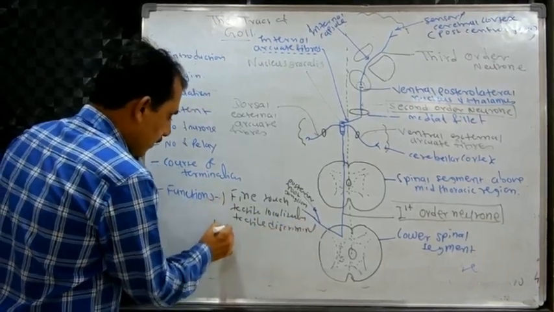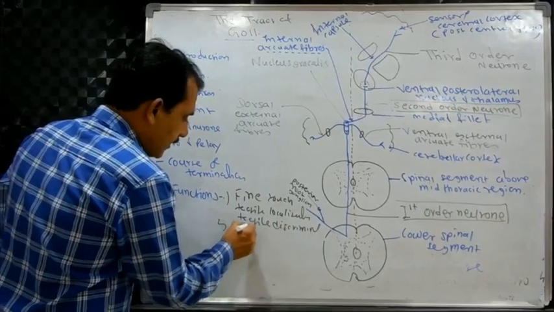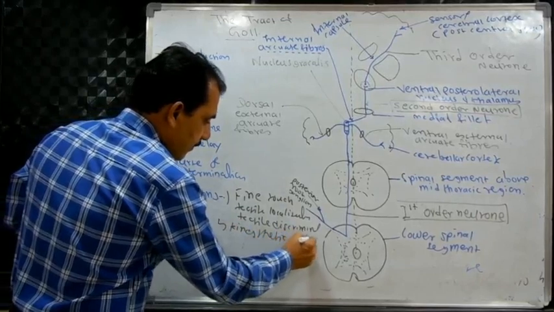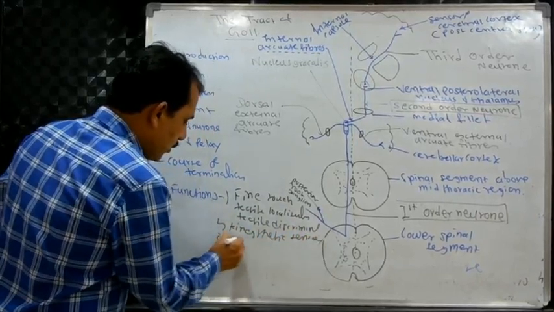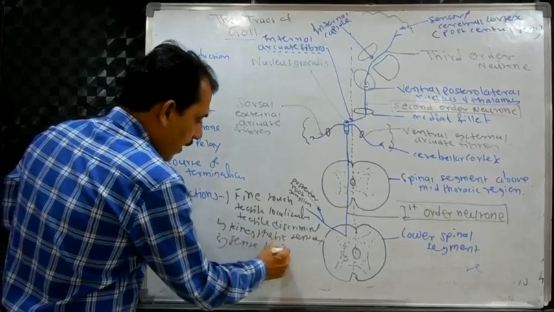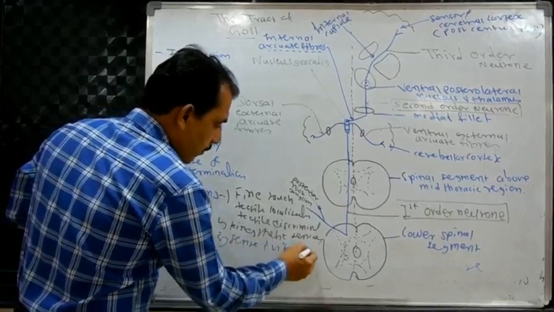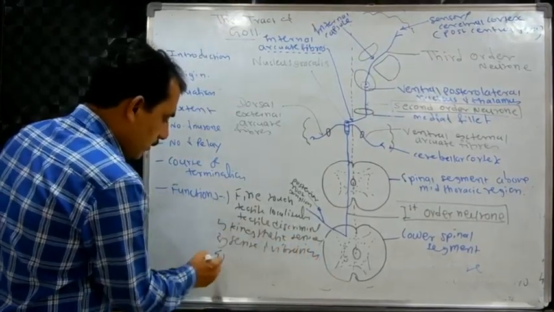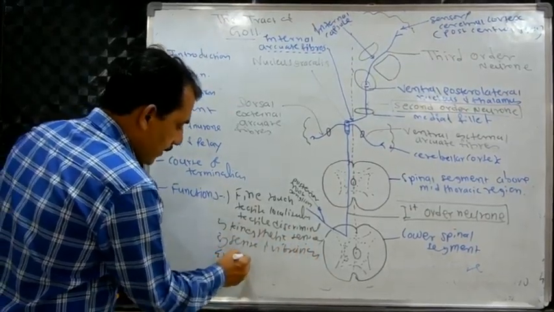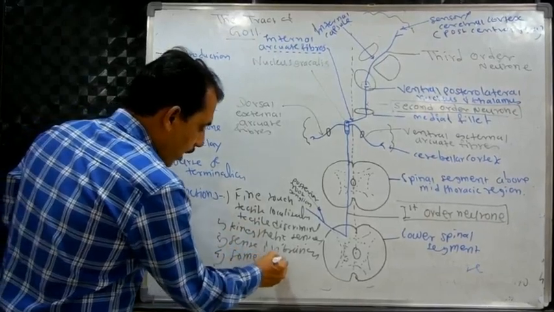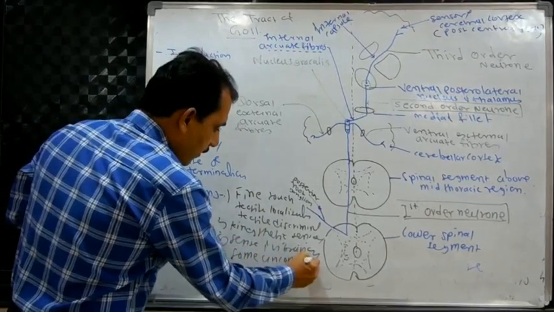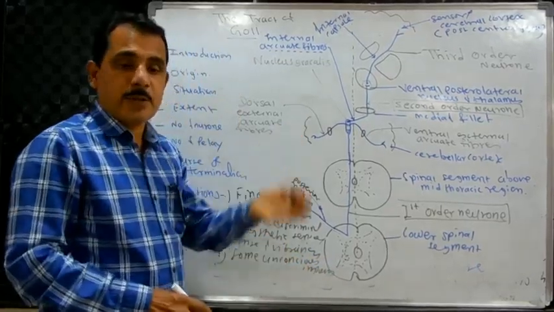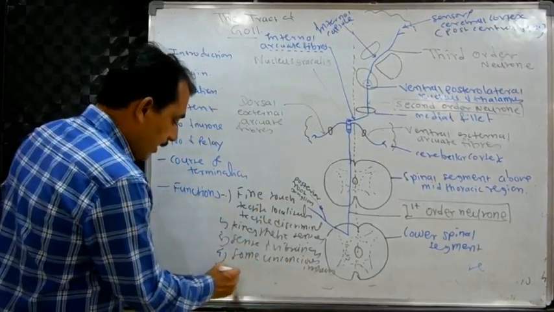Second, kinesthetic sensation. Third, sense of vibration. Fourth is some unconscious impulses, especially the kinesthetic impulses are there. And the fifth one, last, it forms the path for